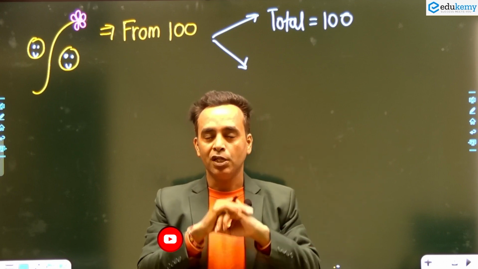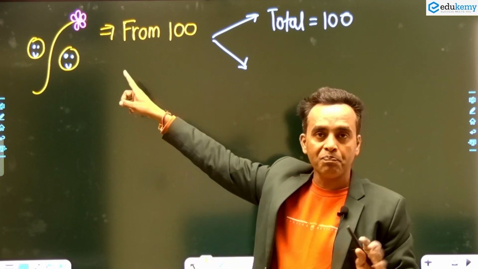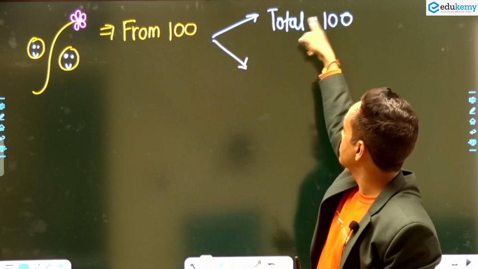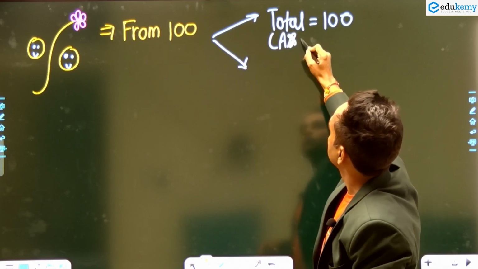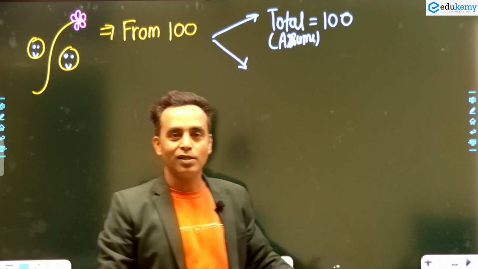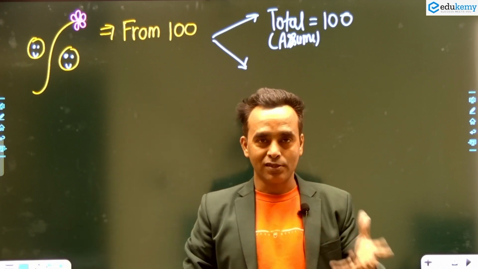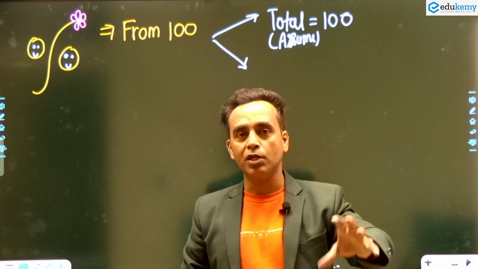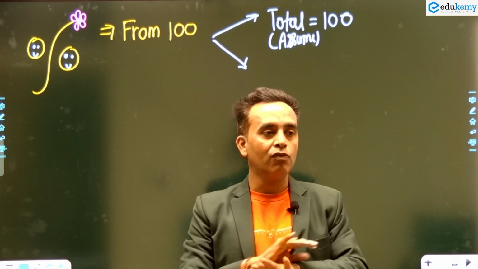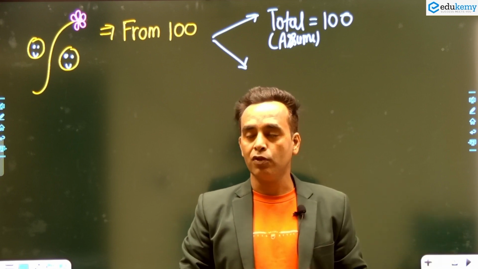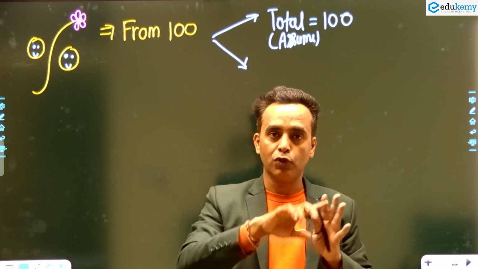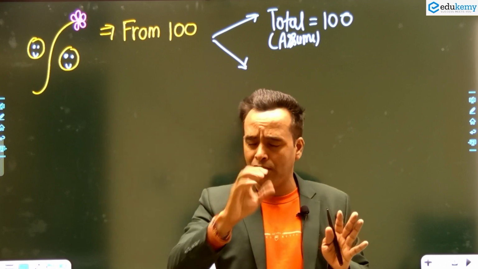So if you want to simplify things, we use the percentage. Percentage means we are assuming the total as 100. It is the first use of percentage: assume total as 100. For example, if I am talking about a class, in a class 31% students pass in first division, 28% students pass in second division, like this. So it is easy to explain the result of the class. Sometimes in a society, 13% play cricket, now it's good. If in the society there are 100 people, 13 people play cricket.